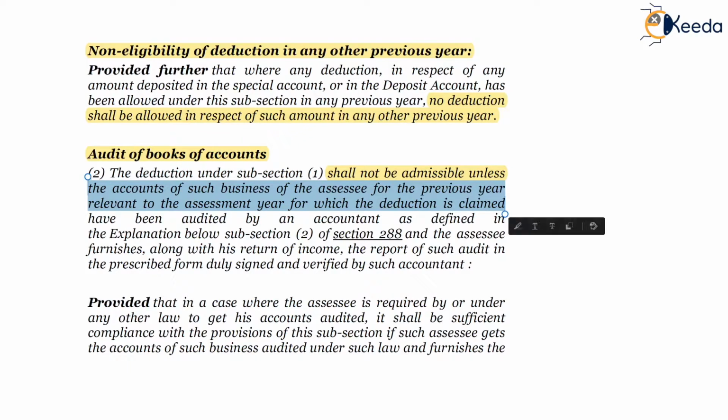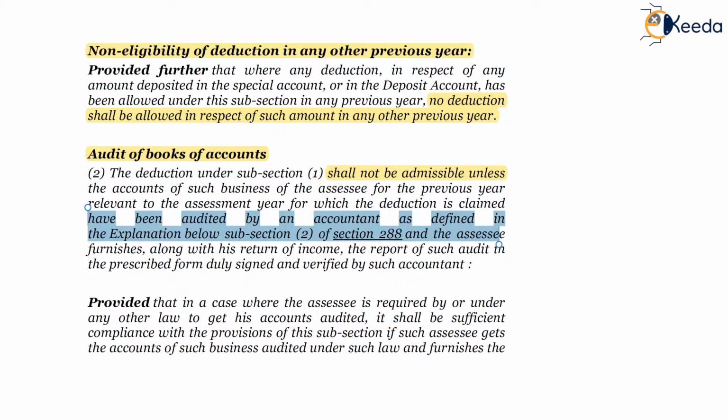Shall not be admissible unless the accounts are audited by an accountant as defined in the explanation below subsection 2 of section 288, basically a chartered accountant, and the SSC furnishes along with his return of income the report of such audit, meaning the audit report, in the prescribed form.